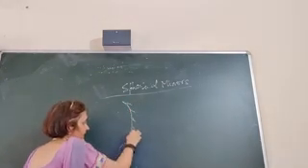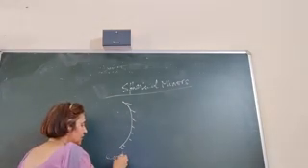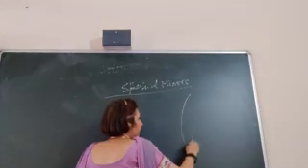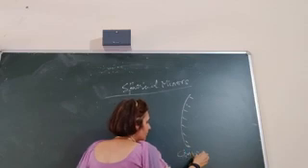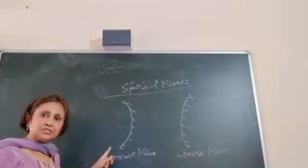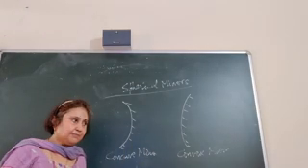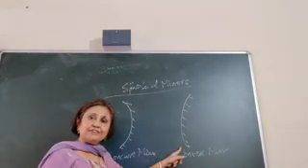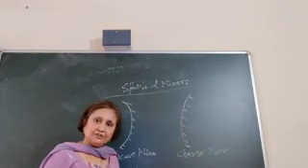Here, if the reflecting surface is curved inwards, then such a mirror is called a concave mirror. And if the reflecting surface is curved outwards, such a mirror is called a convex mirror. So spherical mirrors are those whose reflecting surface is a part of a sphere, cut from a sphere. Reflecting surface inwards, concave mirror; reflecting surface outwards, convex mirror.